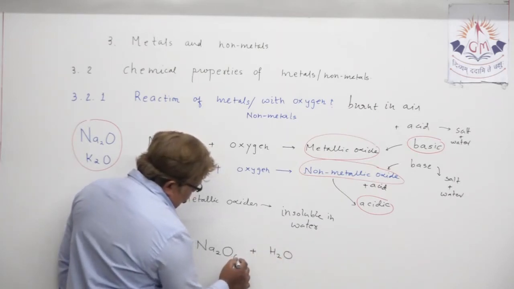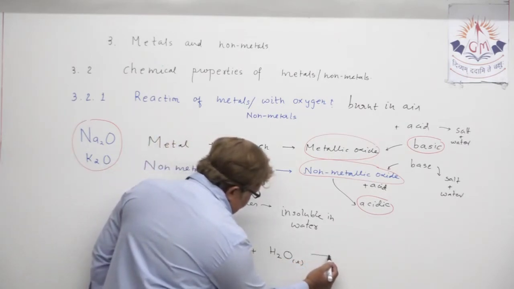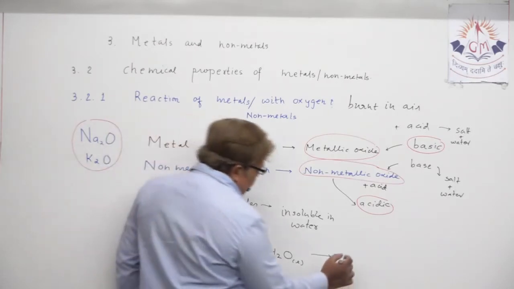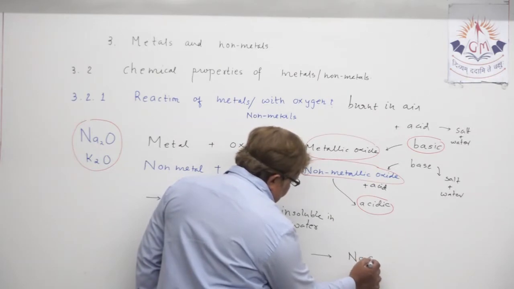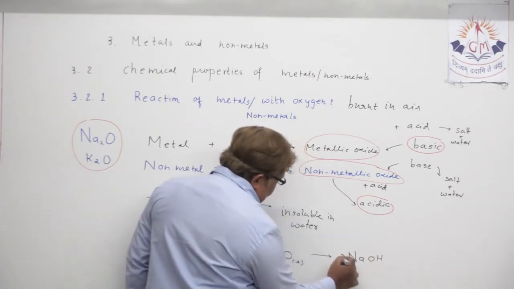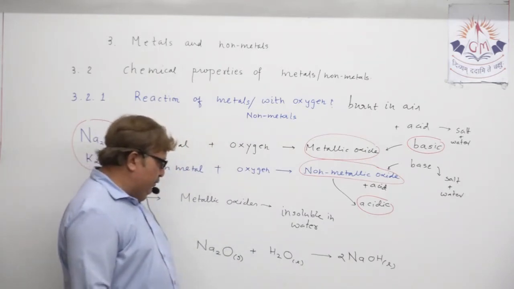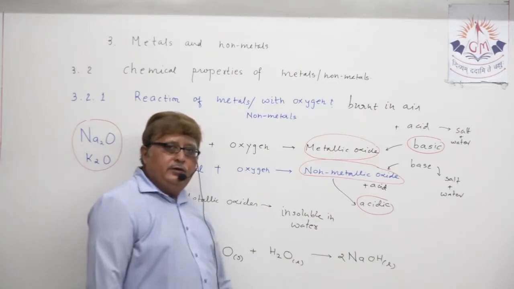When you dissolve sodium oxide in water, it forms sodium hydroxide, which is definitely a base. Understand? The equation has already been balanced, as you can see.